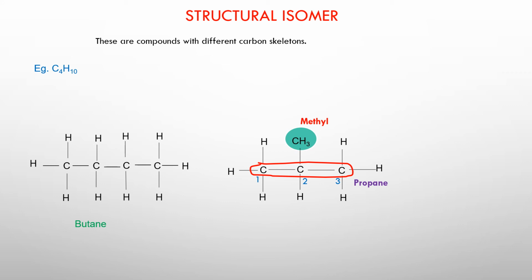Now you can see I put 1, 2 and 3 there. The 1, 2 and 3 basically is how you number the parent chain. You have to number the parent chain. Now which carbon is methyl falling in? Methyl is falling on carbon number 2. So the name of this particular molecule is 2-methyl propane. See that now?